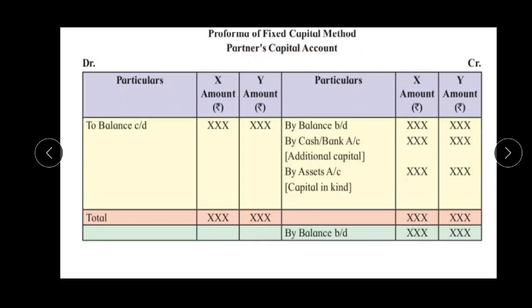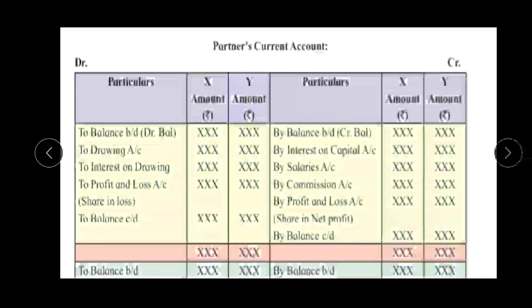In the partners' capital account, we only record the opening balance of the partners' capital account, then any additional capital brought in by the partners, and any assets brought in by a partner, and then we close the partners' account. It means that we should not do any adjustment in the partners' capital account. Clear what I say? Let us move forward to the next slides.